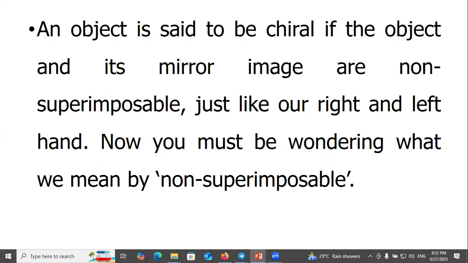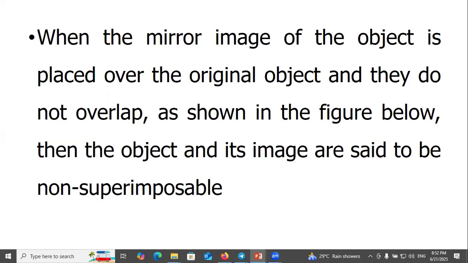An object is said to be chiral if the object and its mirror image are non-superimposable, just like our right and left hand. Now you must be wondering what we mean by non-superimposable. When the mirror image of the object is placed over the original object and they do not overlap, as shown in the figure below, then the object and its image are said to be non-superimposable.